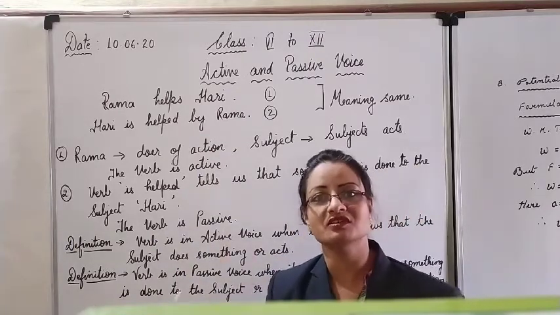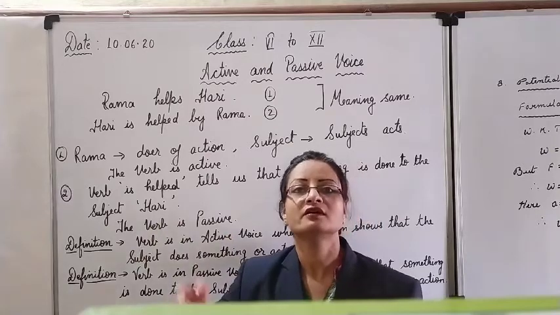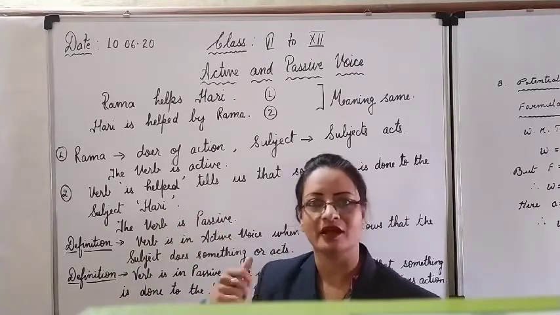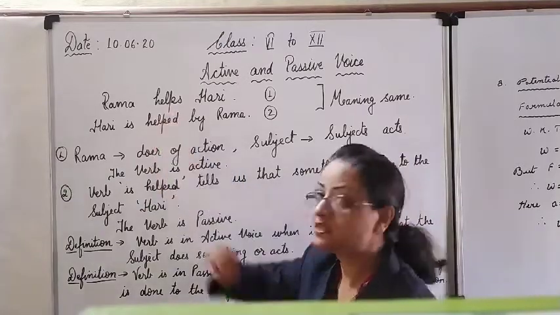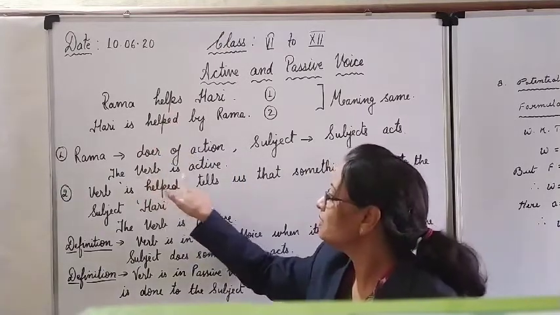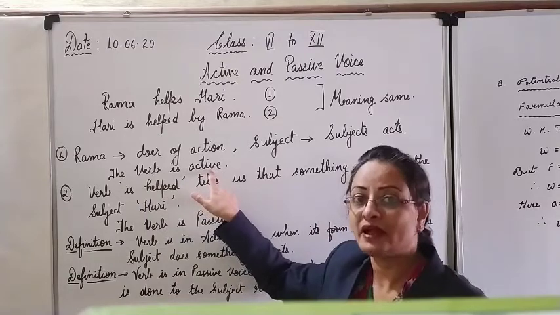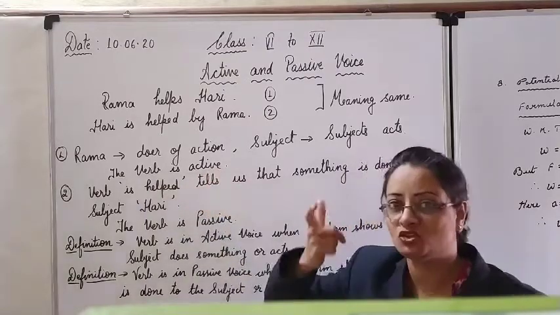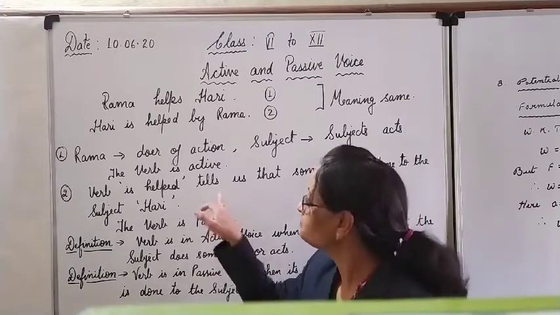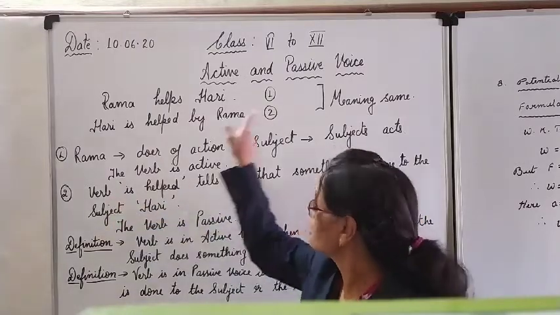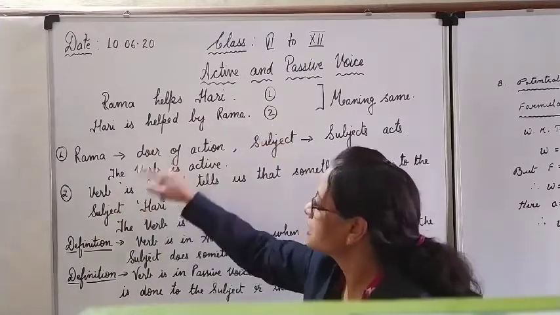Object always suffers the action of the verb done by the subject, acted upon by the subject. So look here, we will call this verb helps to be in the active form, active voice. Voice means speech. Whatever we deliver by our mouth, that is our voice. Words spoken.